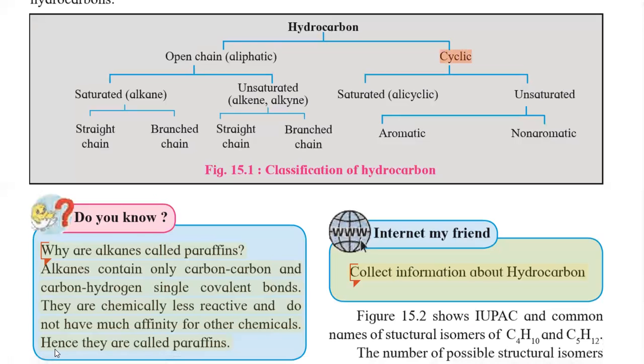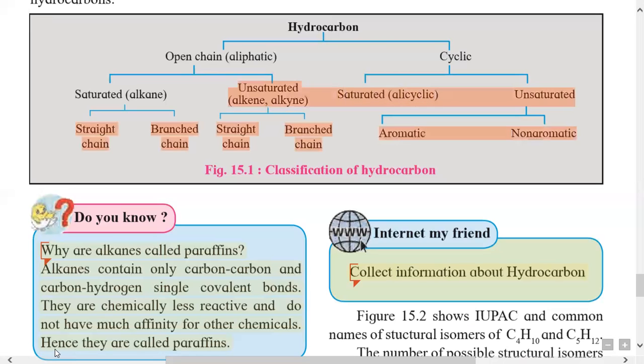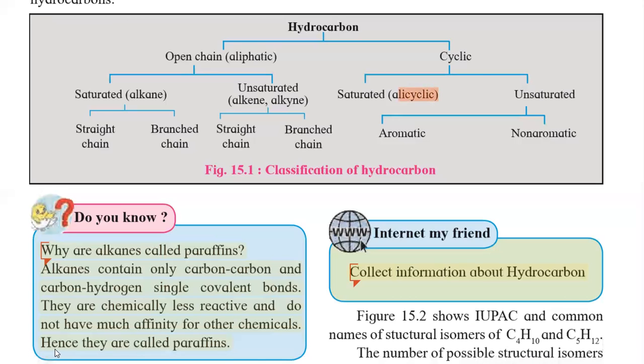Cyclic hydrocarbons contain a closed chain of carbon atoms. These cyclic hydrocarbons are further classified into two types, that is saturated and unsaturated. Here, the cyclic saturated hydrocarbons are also called alicyclic hydrocarbons.